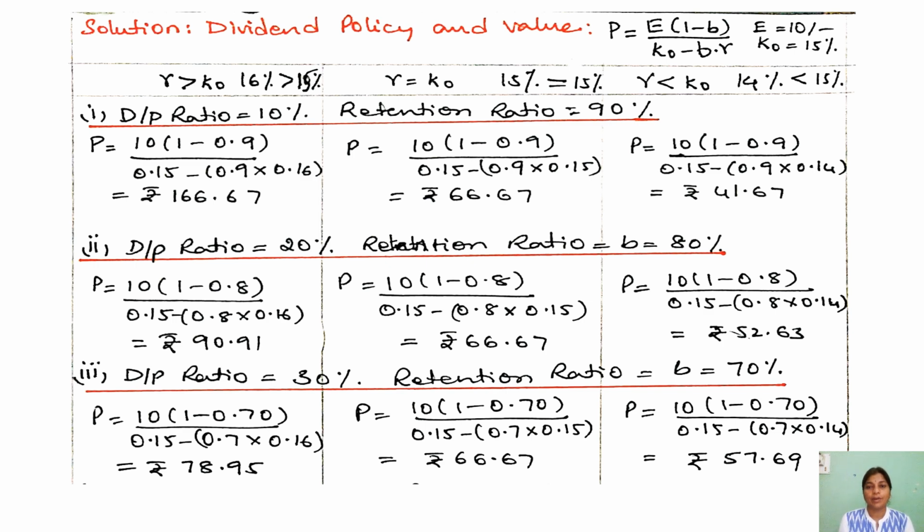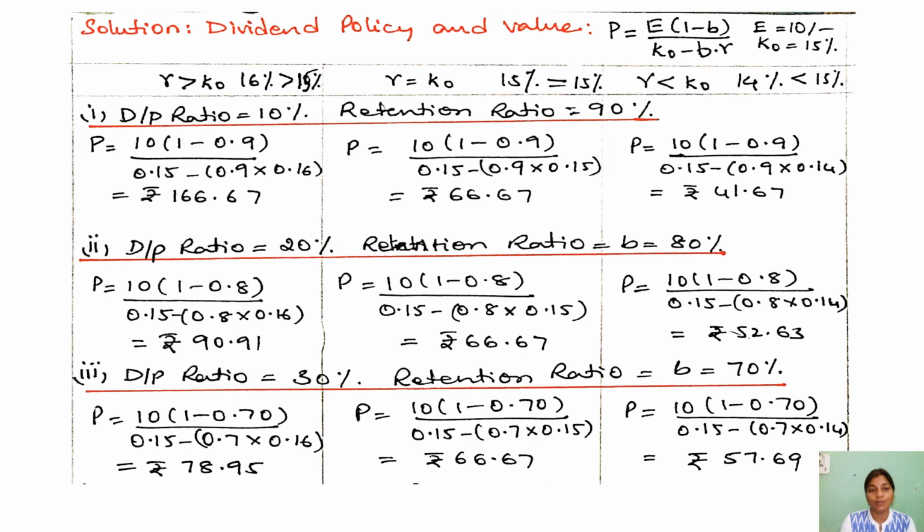Let us work out the problem. So here the formula is P is equal to E into 1 minus B divided by K naught minus B into R. Here the earnings per share is given to be 10 rupees, that is E. K naught is 15%. B we calculate in different cases. There are 3 different R's, that is rate of return, given as 16%, 15% and 14%. So for these 3 given values of R, we calculate the different cases.